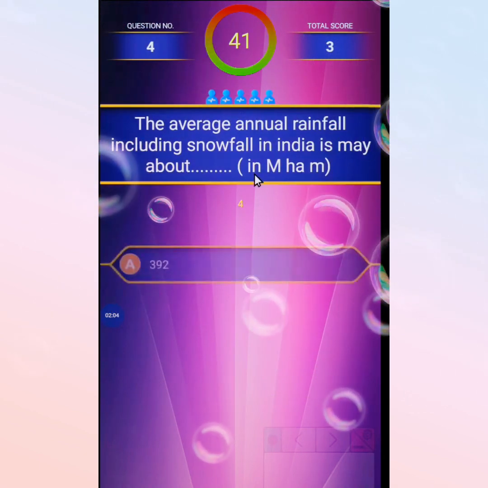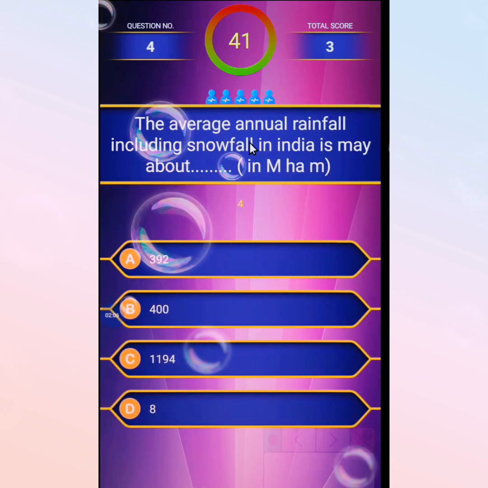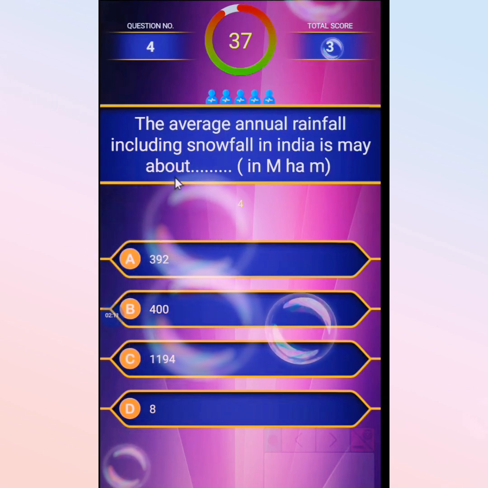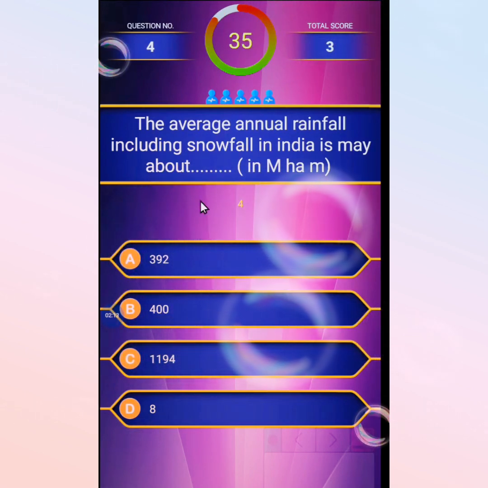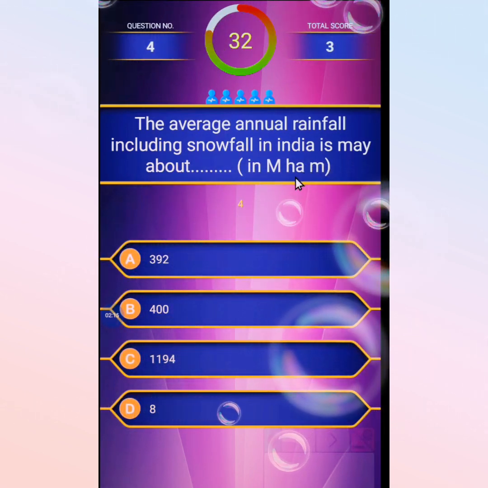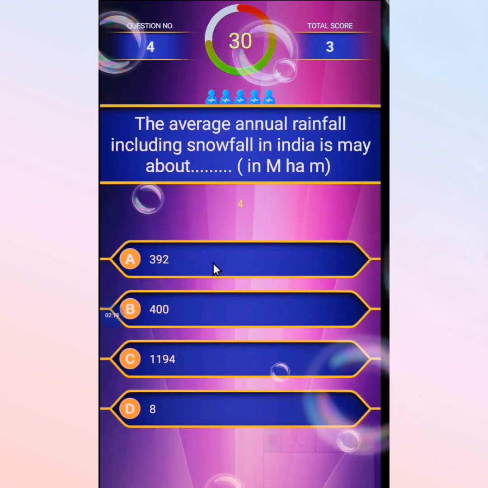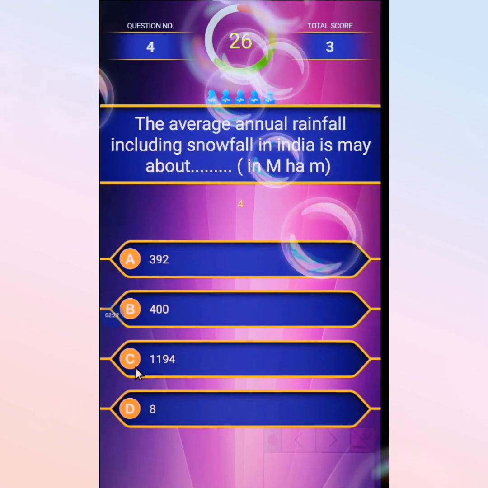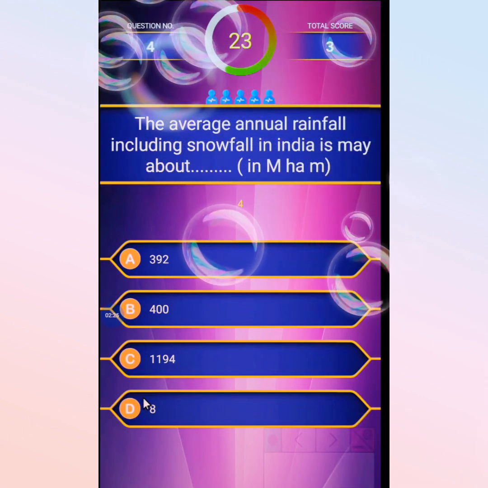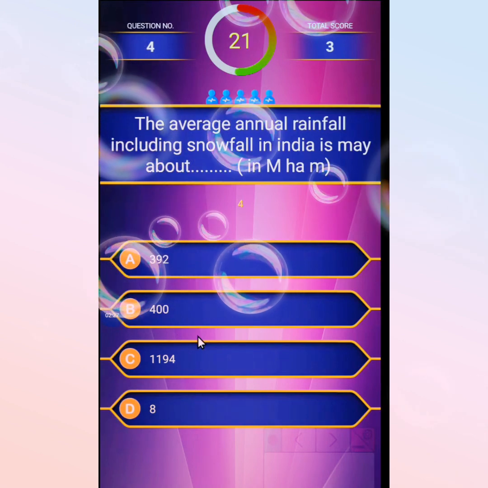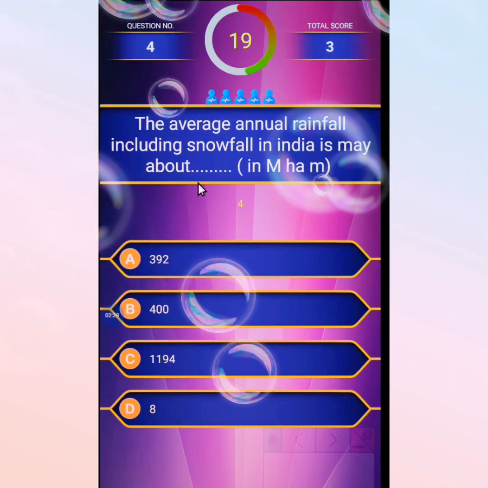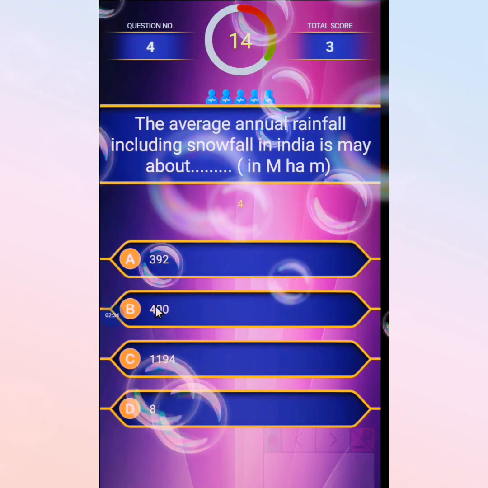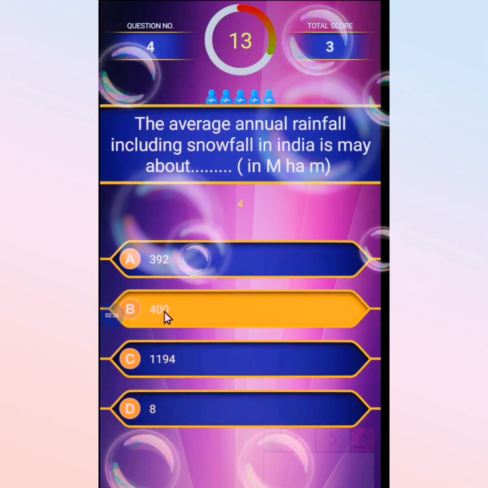Next, the fourth question: the average annual rainfall including snowfall in India is about dash in million hectare meter. The first option is 392, second 400, third 1194, and the last option is 8. The correct option is 400.